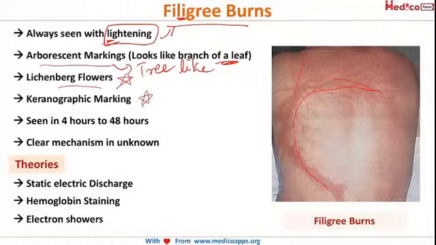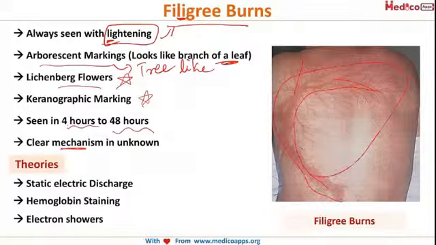It is seen from 4 hours to 48 hours after the lightning has struck. It's not an immediate finding. You can see it after 4 to 48 hours. However, the clear mechanism for this beautiful tree-like pattern is unknown. There are some theories. You just have to remember the names of these theories. These are the static electric discharge theory, the hemoglobin staining theory, and the electron showers.